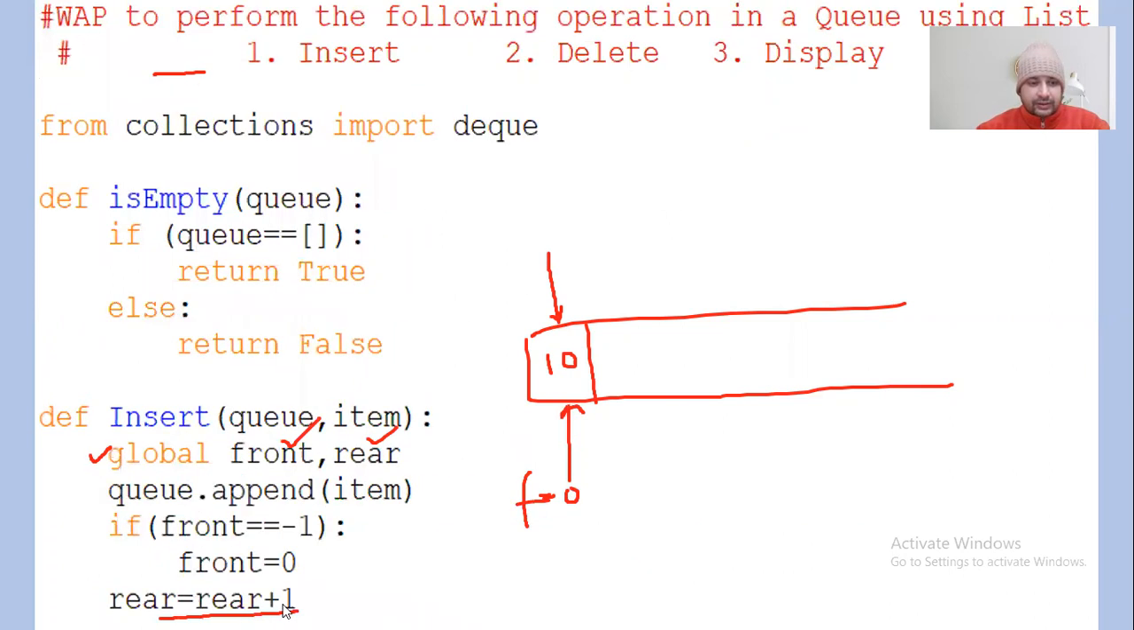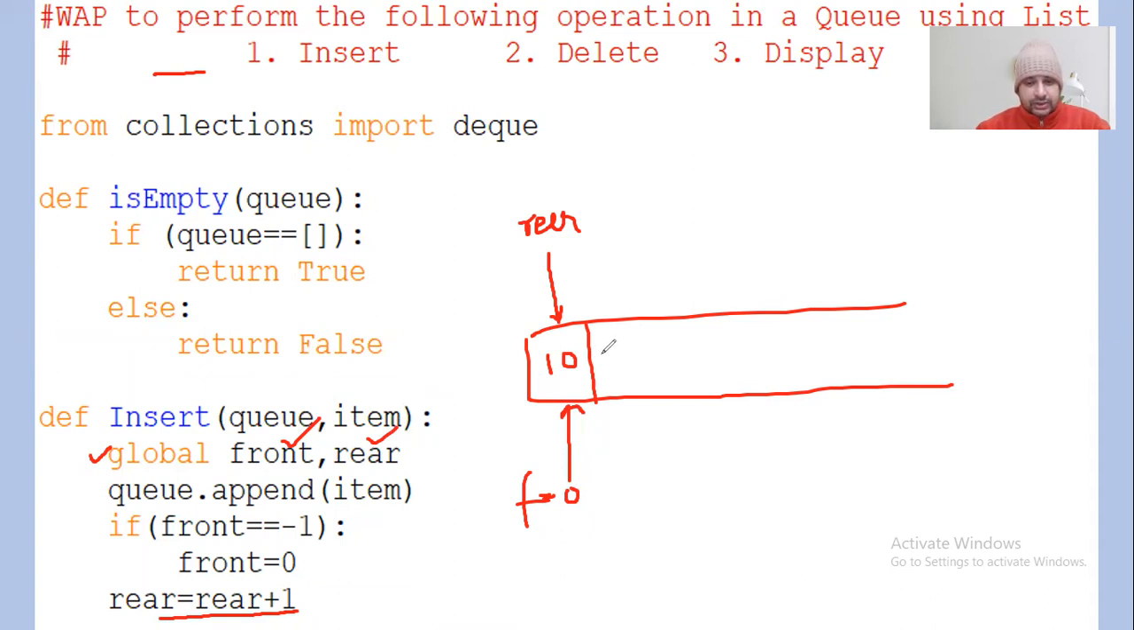As soon as you say rear equal to rear plus 1, the value of rear will become 0 now, because initially the value of rear was -1. So -1 plus 1 will become 0, and rear will also point towards the value that is 0. So logically, the rear is now pointing at this location, and front is also pointing to this location, because only one element is there, the first element and the last element as well. Next time when you call the insert function, it will simply append the new item to the list, right?